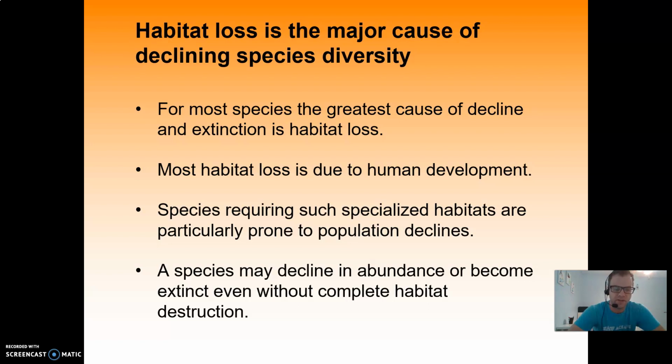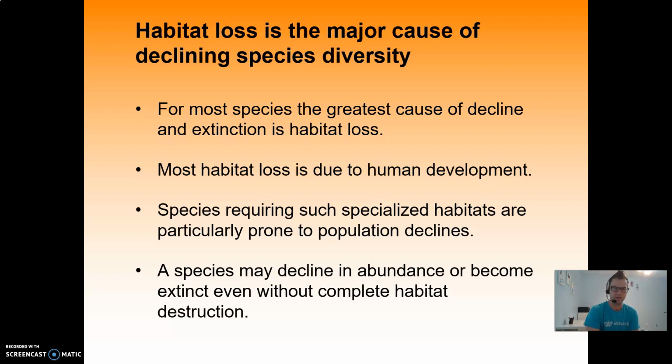We start living in the area, and we really do change environments way, way more than any other species on Earth. So species requiring such specialized habitats are particularly prone to population declines. Like if they need a certain area to live, they can't migrate somewhere else. Obviously, if humans come in and change the habitat, they're going to go extinct.